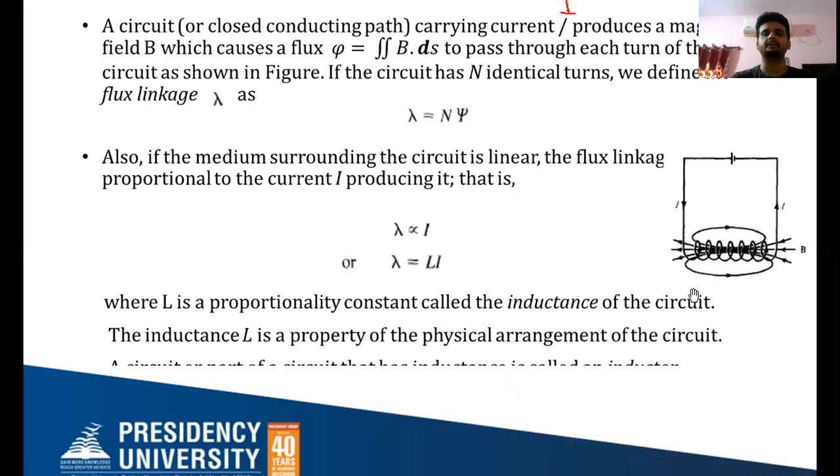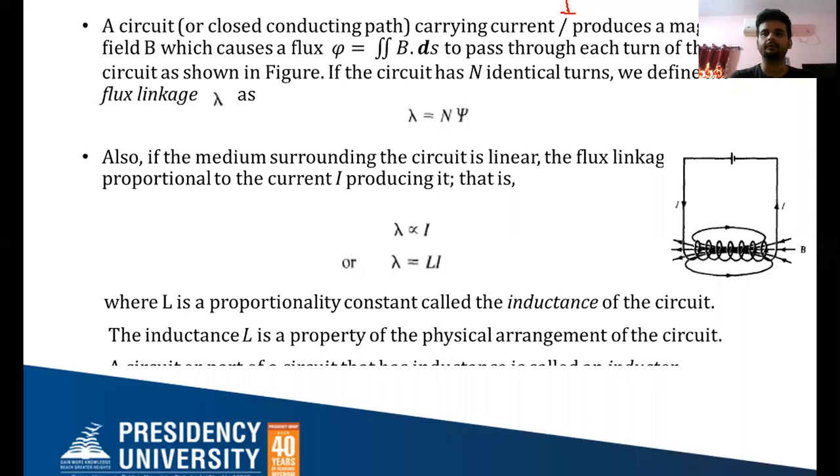If current is passed through the coil, it generates a magnetic field B or magnetic flux density B, which causes a flux psi equal to B dot ds to pass through each turn of the circuit.